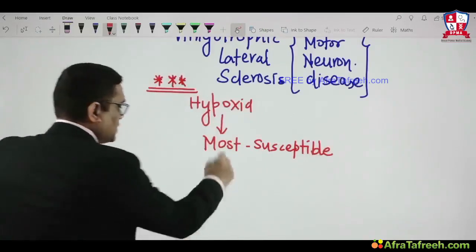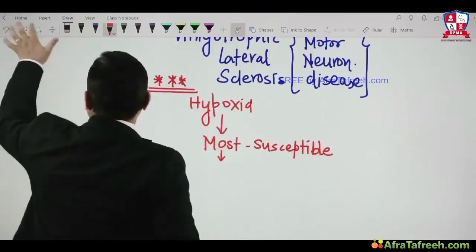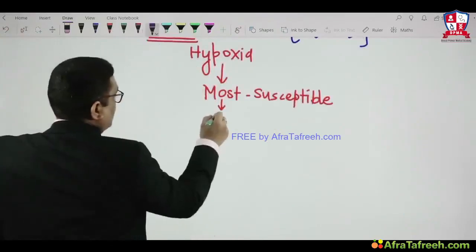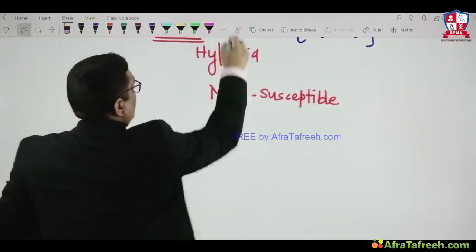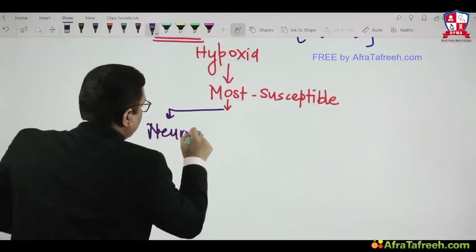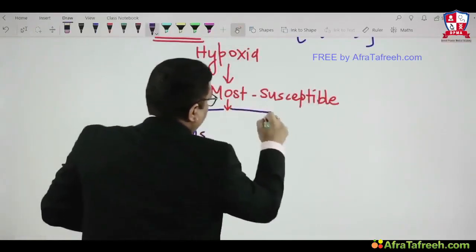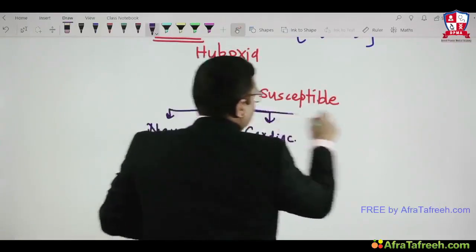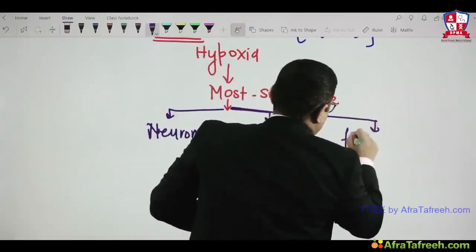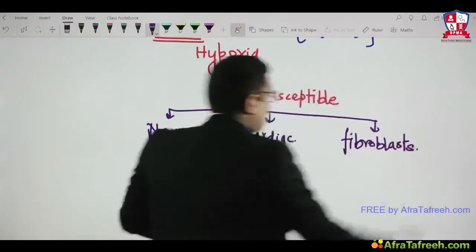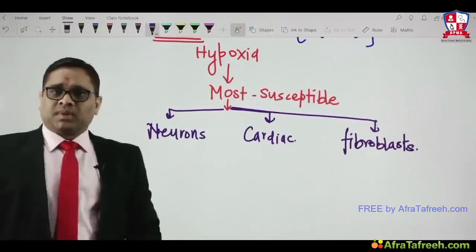The examiner had given three options: neurons, then second is the cardiac tissue, and third one is the fibroblast. Out of these three, which is most susceptible?